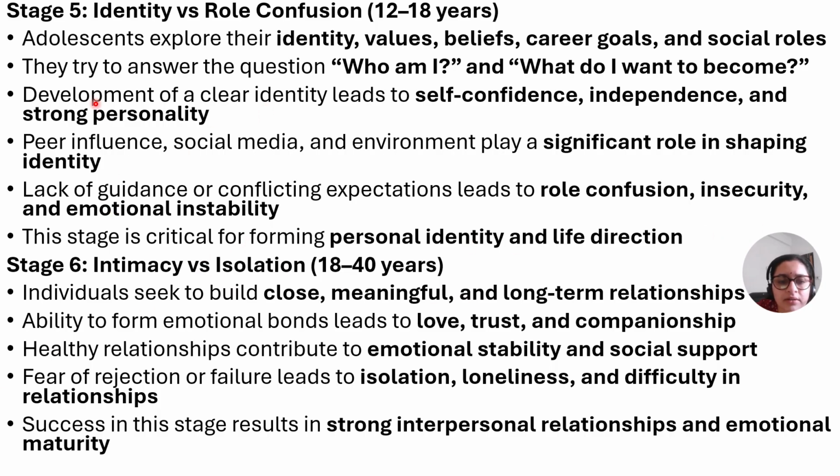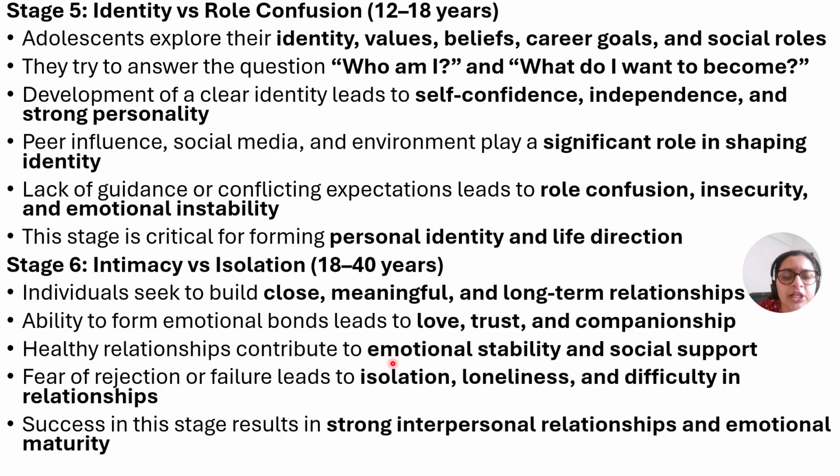So this stage 5, that is identity versus role confusion, is a very important stage for personality development, and this stage is very important for lifelong development of the child. Then intimacy versus isolation. Intimacy is nothing but closeness. Individuals basically, between 18 to 40 years, seek to build closeness, meaningful and long term relationships.